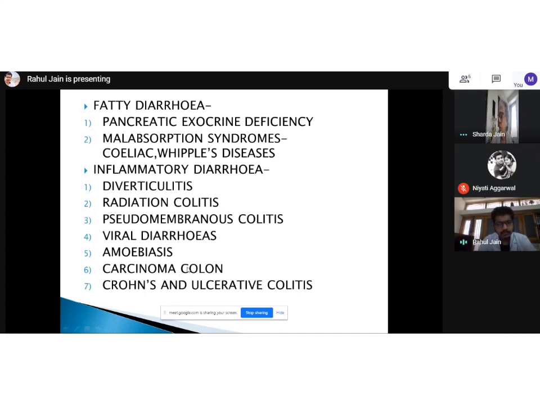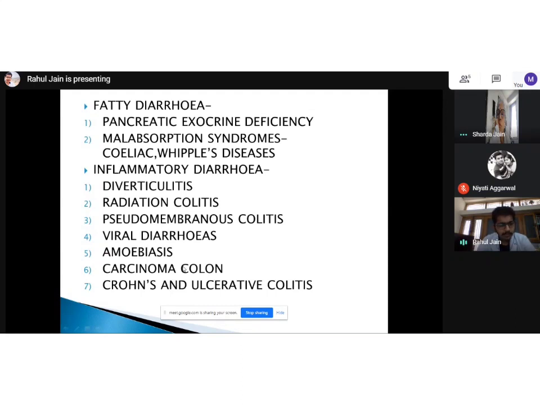So usually carcinoma colon and Crohn's and ulcerative colitis, even, have melena and hematochezia as very common associated problems. So I'll just make a difference between melena and hematochezia. Hematochezia is diarrhea associated with fresh bleeding per rectum, and melena is dark tarry stools. Basically it's a way to differentiate between upper GI bleed and lower GI bleed.